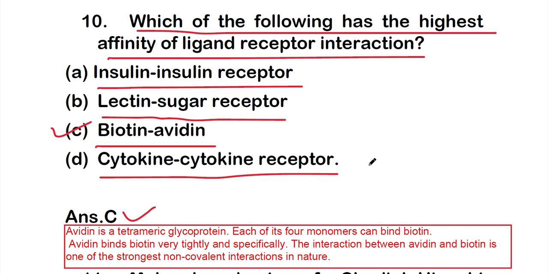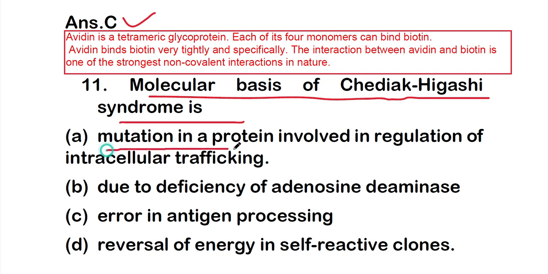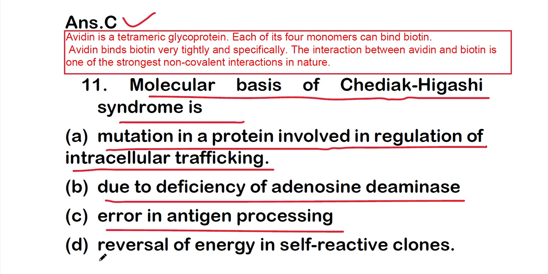Okay, so let's move on to question number 11. The molecular basis of Chediak-Higashi syndrome is option A, mutation in a protein involved in regulation of intracellular trafficking, option B, due to deficiency of adenosine deaminase, option C, error in antigen processing, or option D, reversal of energy in self-reactive clones. So which one is correct about the molecular basis of Chediak-Higashi syndrome?